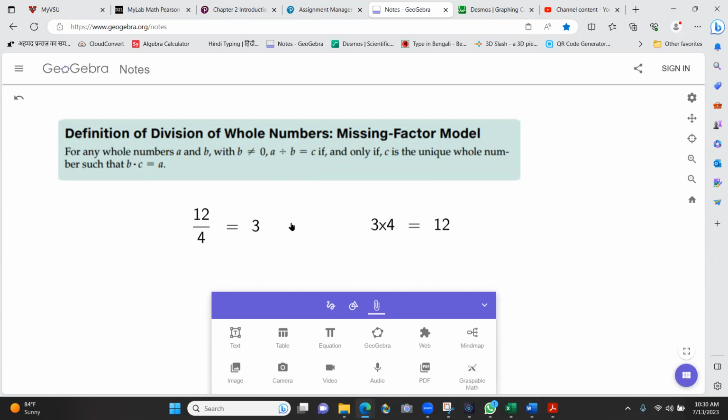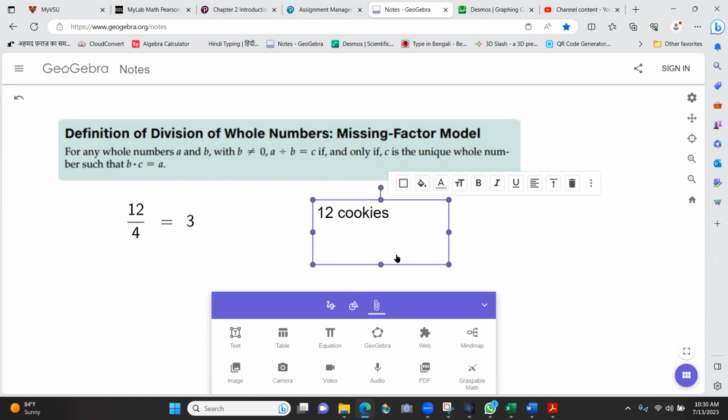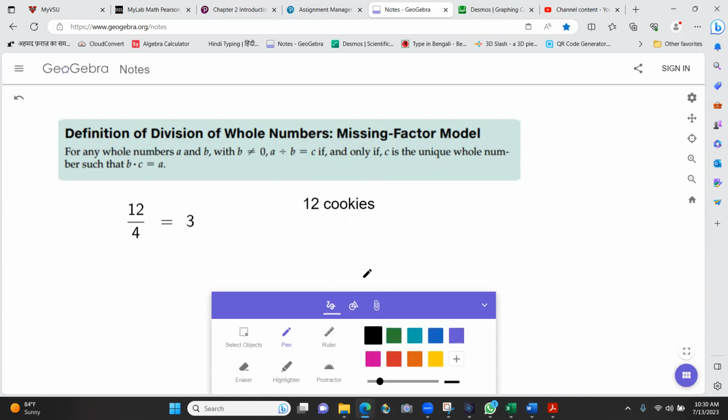It's also repeated subtraction. How is it so? Let's take our example here. I could ask something like, I have 12 cookies. I want to give each child 4 cookies. How many children can be fed? So let's draw the cookies.